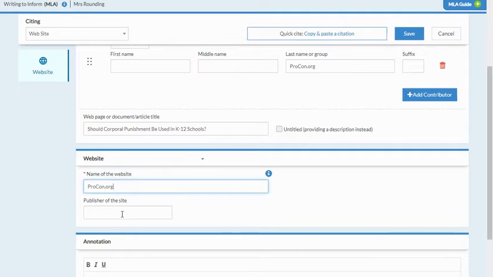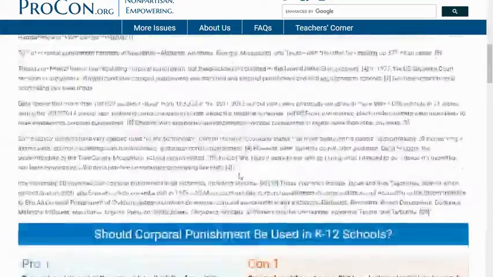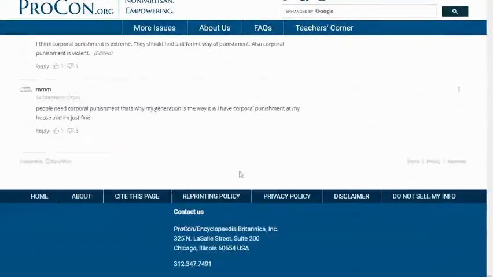procon.org, and then another tricky part, the publisher of the website. At the very bottom of most websites, you will find the information on the publisher if you scan all the way to the bottom. Usually it's down below here in the contact us information. It might be at the very bottom if you click about us. Sometimes you have to go to the about tab to find the publisher. Usually it's right after copyright and the date.